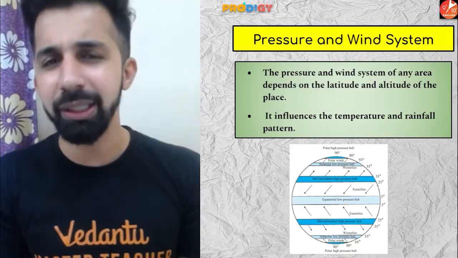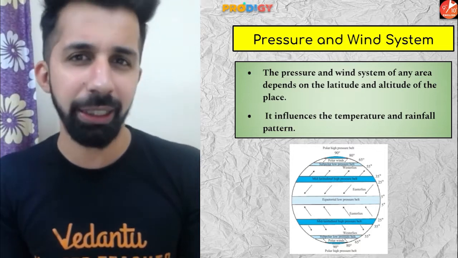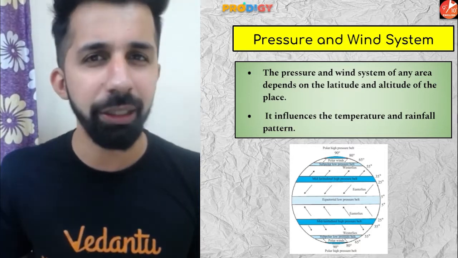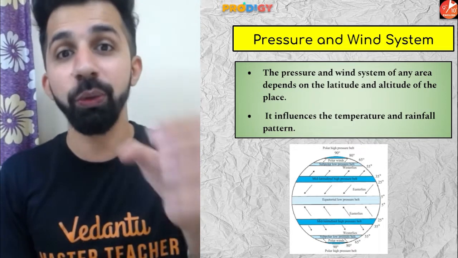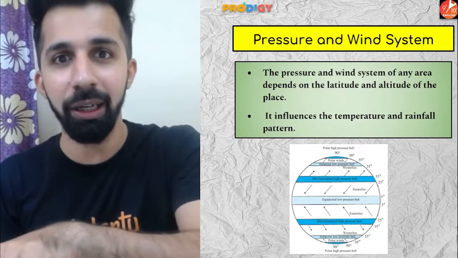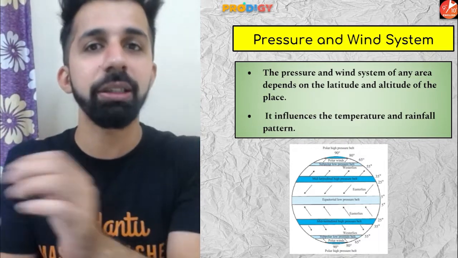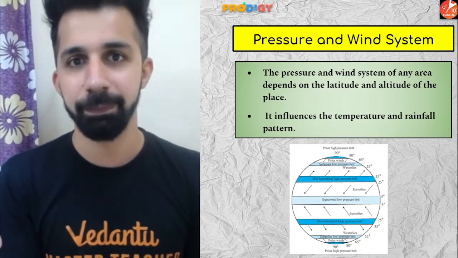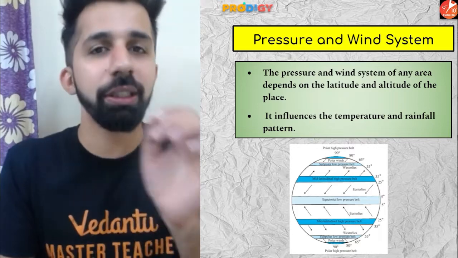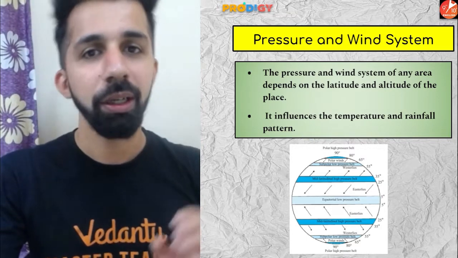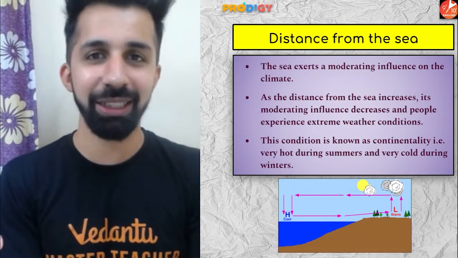What do we understand from wind system? Like the local winds, which winds are active in that area? Local winds, planetary winds, periodic winds, and so on. So which wind system is active in that area and what is the pressure condition? On these two factors, the temperature and the rainfall also depend. Simple as that. So pressure and wind system also affect the climate of any place. The fourth factor we have is distance from the sea. Now guys, what is distance from the sea?